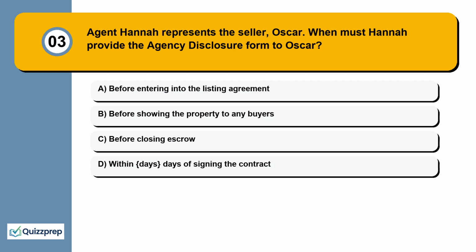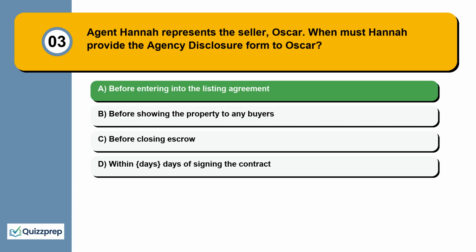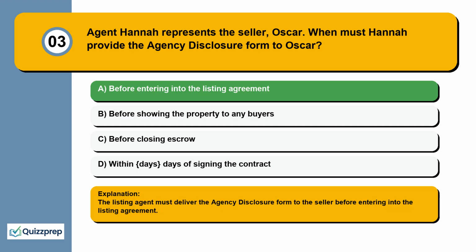Question 3. Agent Hannah represents the seller, Oscar. When must Hannah provide the agency disclosure form to Oscar? Before entering into the listing agreement, before showing the property to any buyers, before closing escrow, within days of signing the contract. The listing agent must deliver the agency disclosure form to the seller before entering into the listing agreement.